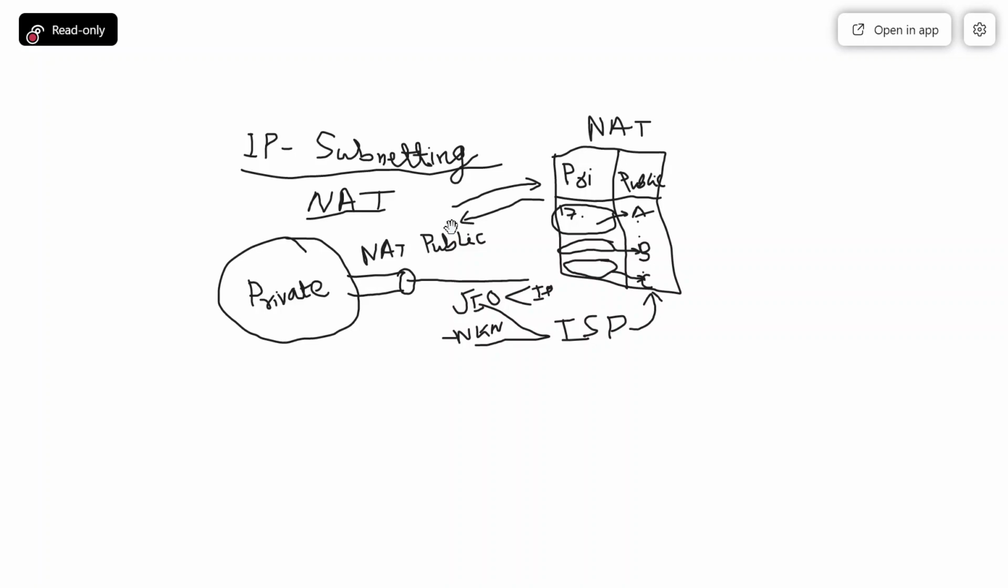So NAT will dynamically allocate a public IP address depending upon the availability. Let's say that we have three IP addresses and the NKN network is down. Then only these two addresses, A and B, belonging to Jio, will be distributed among all the requests. Similarly, if Jio is down, then the NKN IP addresses may be distributed among all the users.